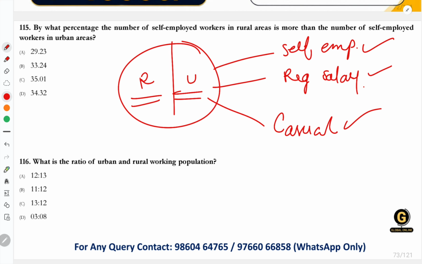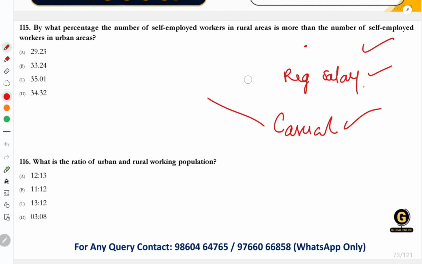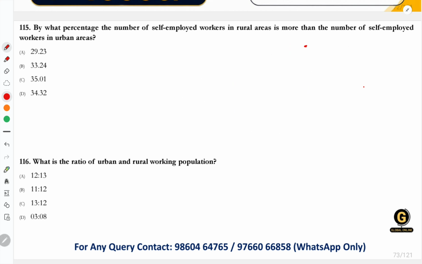Okay, what is self-employment? People work for themselves. Okay, let's say a farmer, tailor, street vendor, freelancing. Okay, they don't receive a monthly salary. Regular employees are like a teacher, HR executive, or bank employee, any software engineer who are regularly receiving a certain amount of salary. And casual workers, they do not have a fixed monthly salary. They are paid according to the number of days or number of hours they are working. So this is the difference.